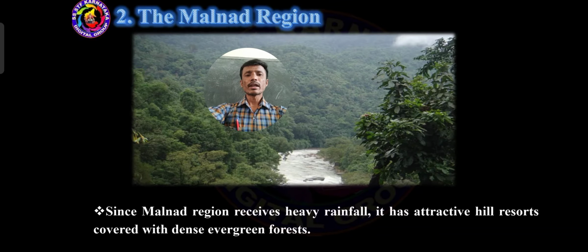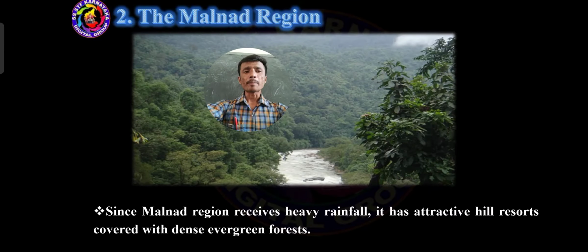Since the Malnad region receives heavy rainfall, as I already told, the Western Ghats obstruct the rain-bearing winds from the Arabian Sea. So it receives more than 200 centimeters of rainfall. It has attractive hill resorts covered with dense evergreen forest.